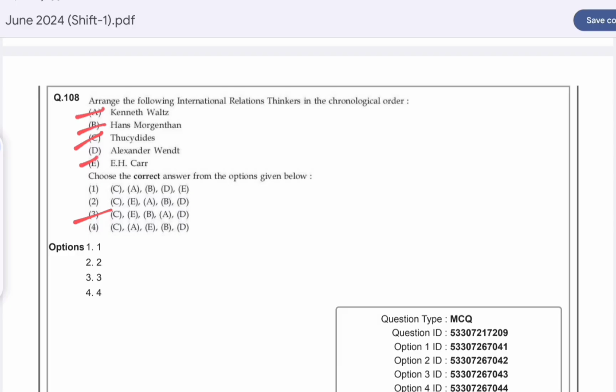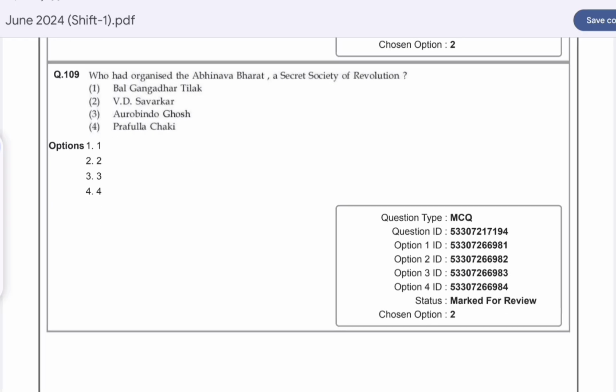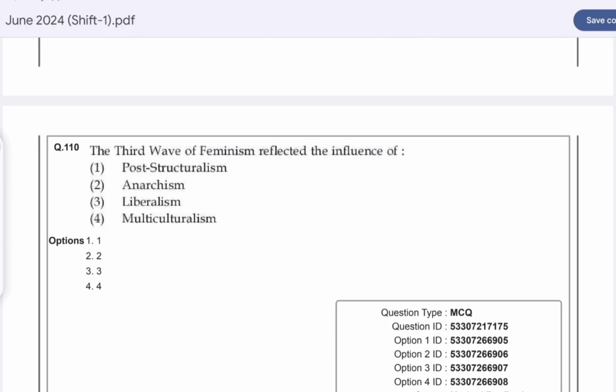Morgenthau, then Kenneth Waltz, and last is Alexander Wendt. Question number 109. Who had organized the Abhinav Bharat, a secret society of revolution? Option B is correct, V.D. Savarkar. Question number 110. The third wave of feminism reflected the influence of? Option A is correct, post-structuralism.